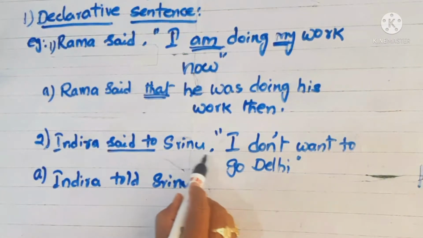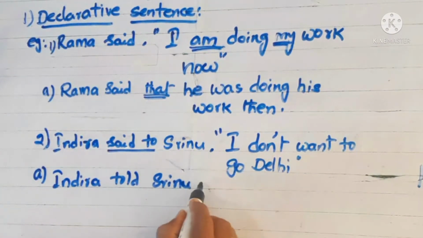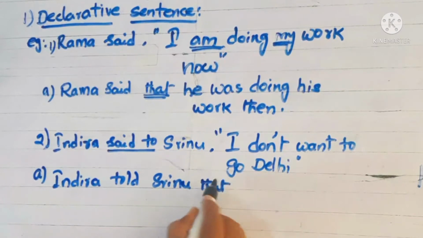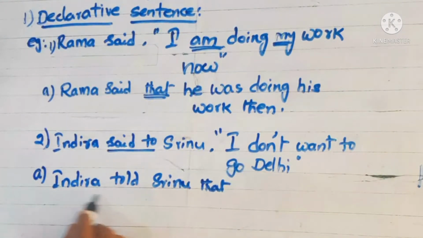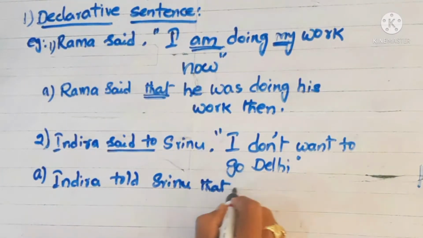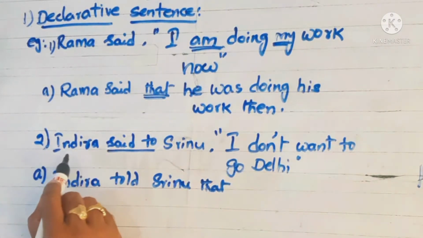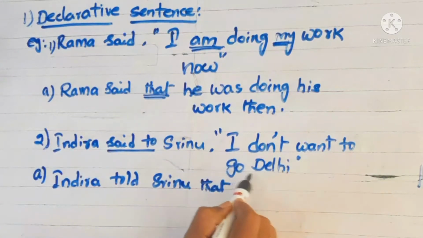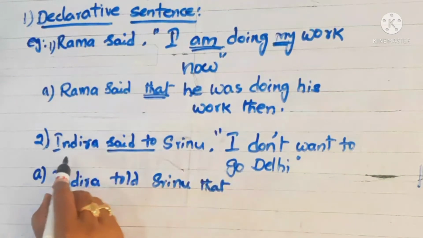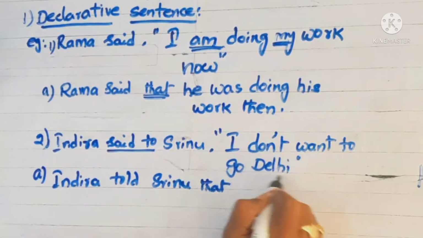What we can use here is the conjunction that because it is a declarative sentence. Indira told Srinu that. Here, who is not willing to go? I don't want to go to Delhi. Indira doesn't want to go to Delhi.